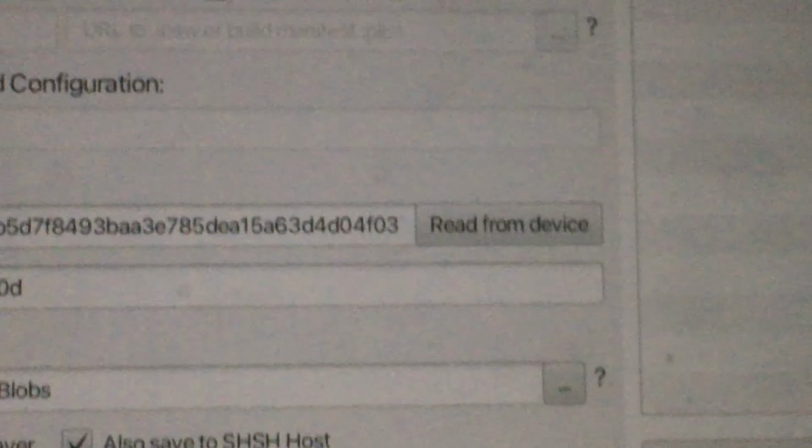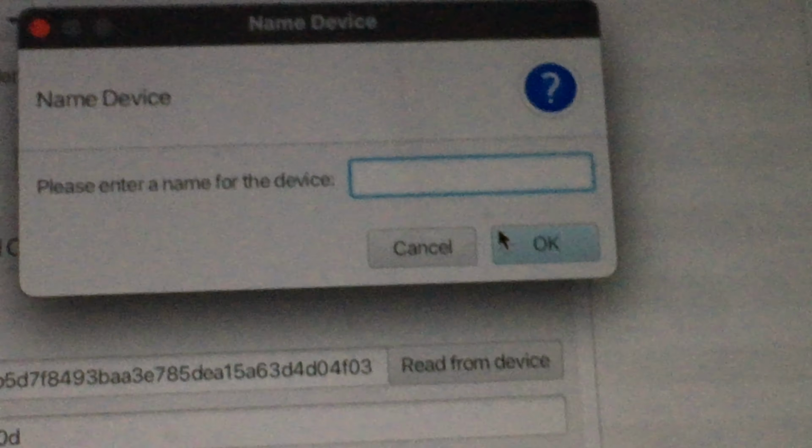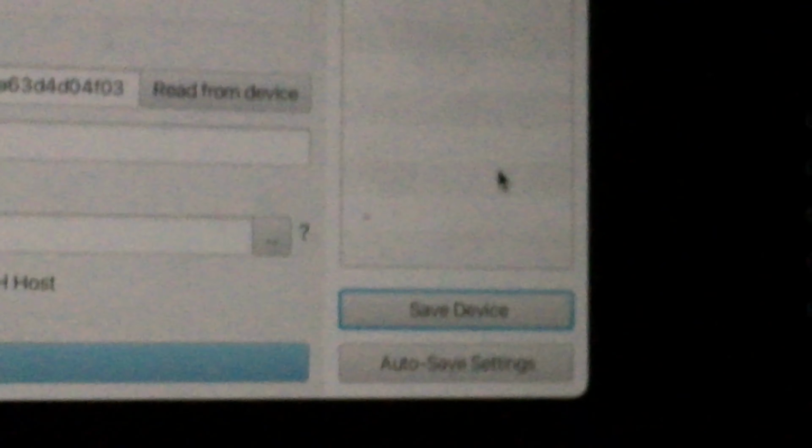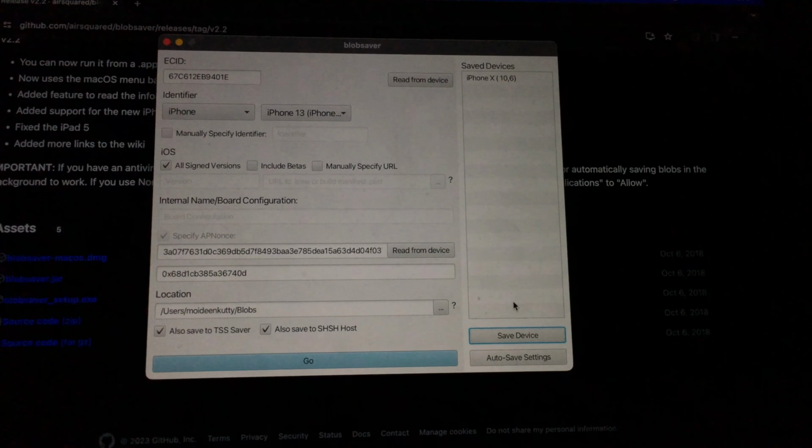Okay, as you can see, everything is saved, and we can click here, save device, and give a name for this device. Just click OK, and it will be saved over here. It will take time. So as you can see, we saved the SHSH blobs.